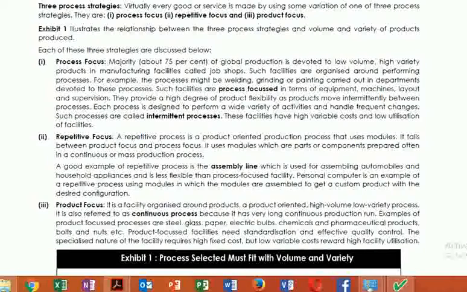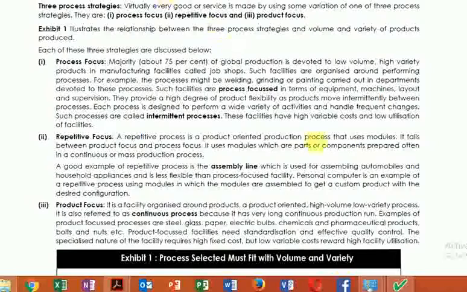It doesn't require the specialized skill required in process focus. There are certain persons appointed who just do the repetitive work day in and day out. Their only job is to assemble the parts and forward them for the next step. So all these things come under repetitive focus.